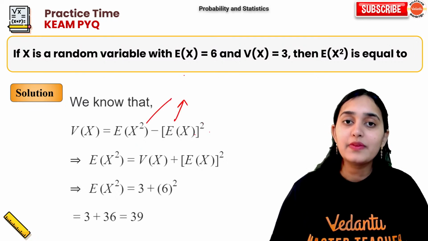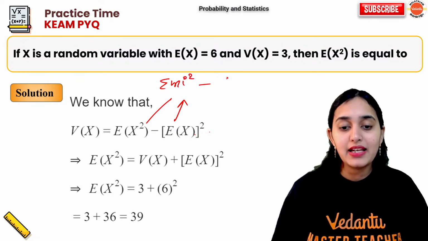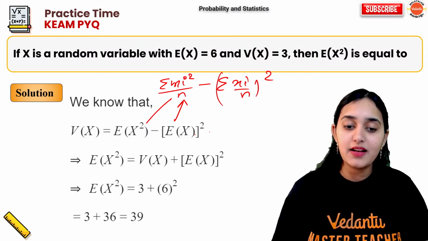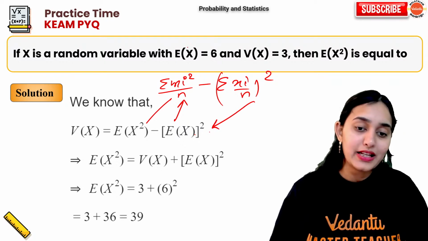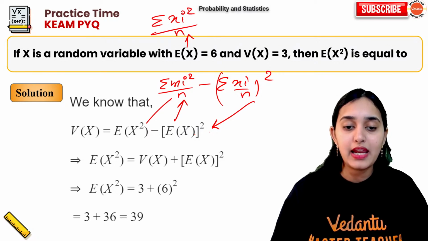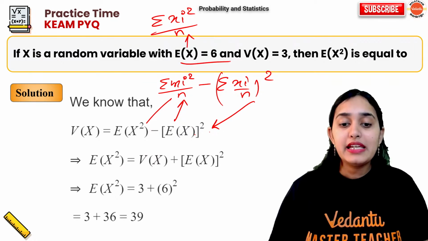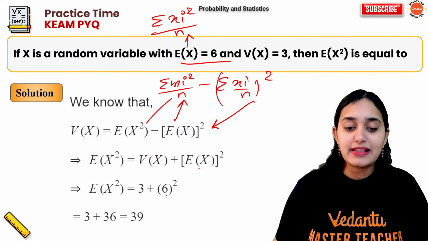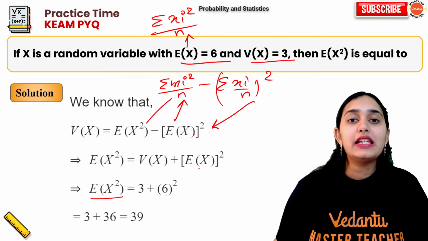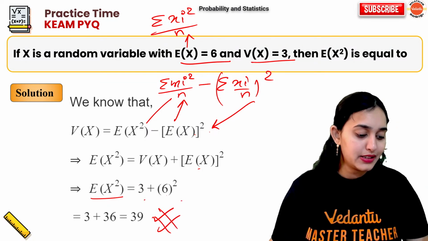Now this is nothing but summation of xi square upon n minus summation of xi upon n whole square. Just now the formula which we have seen, it is another way of writing it. So what is E of x square? It is basically summation of xi square upon n. Understood? Just put the value. We have E of x given as 6, so put E of x as 6. Variance is given 3, put variance as 3. And E of x square can be taken out. 3 plus 36, 39. Simple.